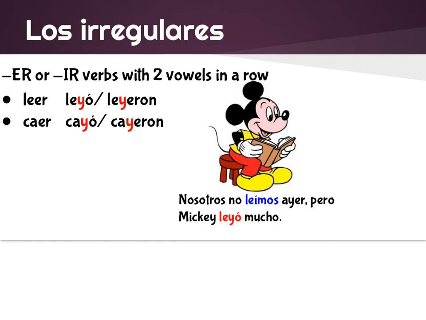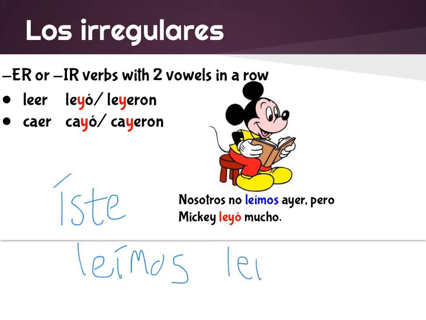If you have verbs that end in ER or IR that have two vowels in a row like leer or caer, you use a Y in the preterite tense, in the él and ellos form. Okay? You also use I accent for all of the other pronouns. Leí, leíste. It's going to be leíste. Then you go leyó, leímos, leísteis. And then leyeron has the Y.